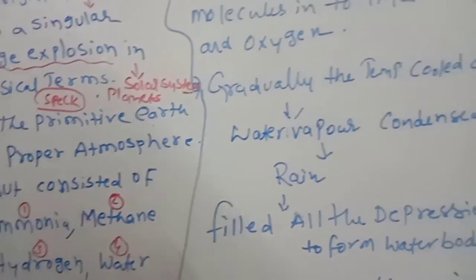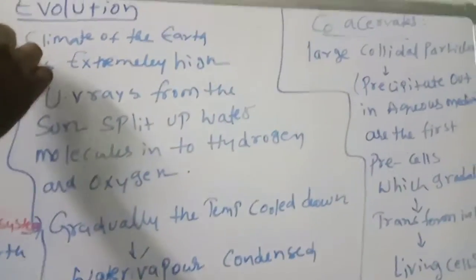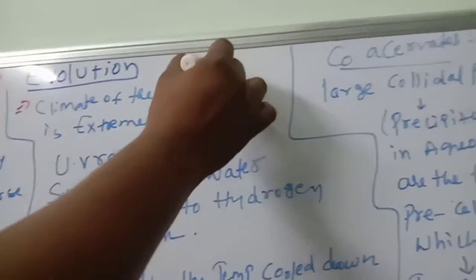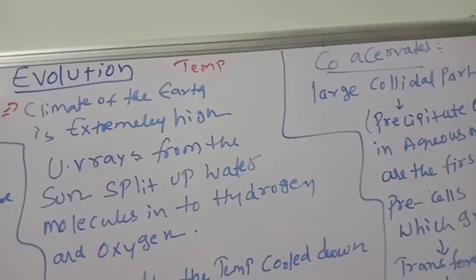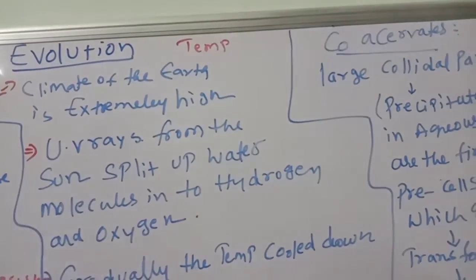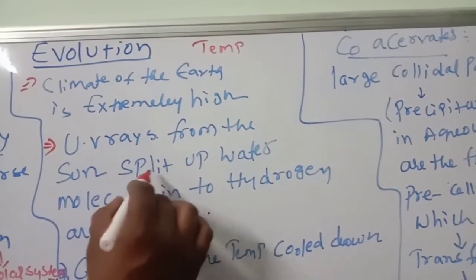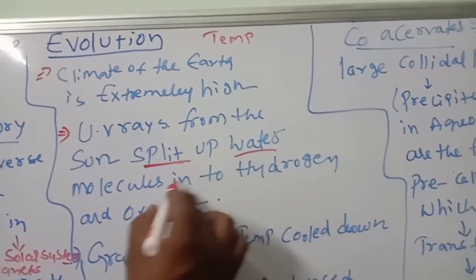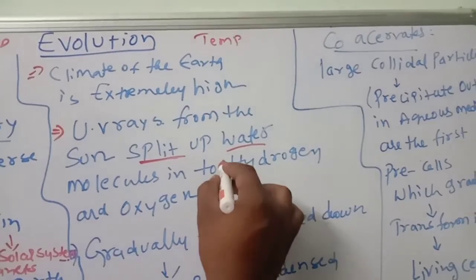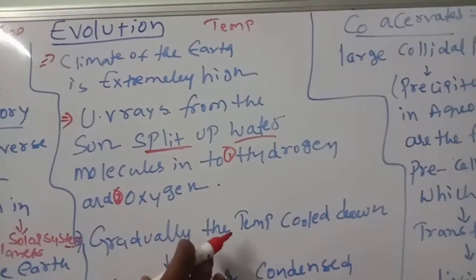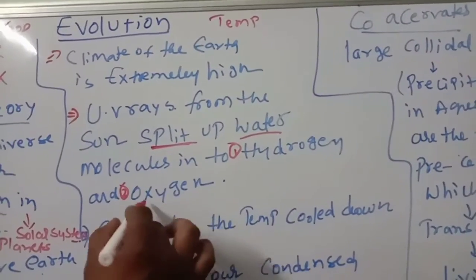The climate of the earth was at an extremely high temperature. But because of UV rays from the sun, the water molecules were split into hydrogen and oxygen.